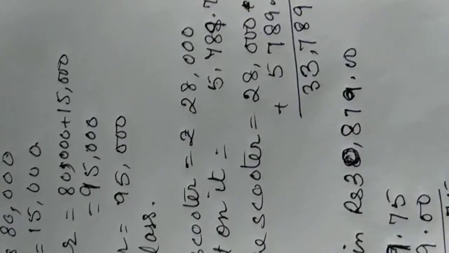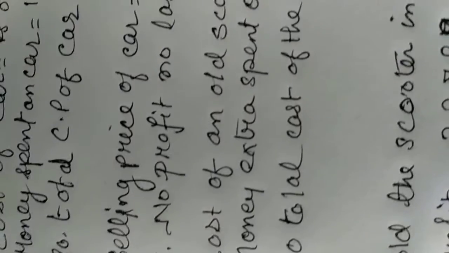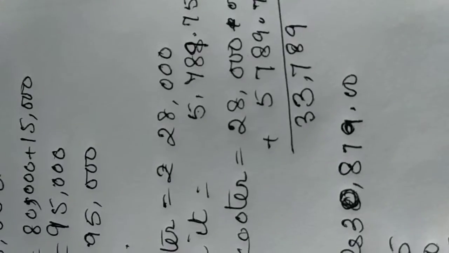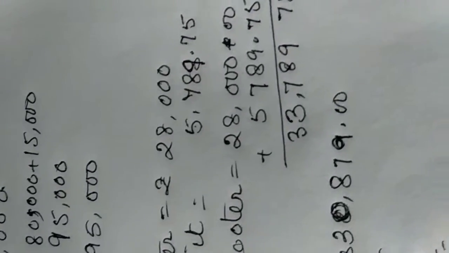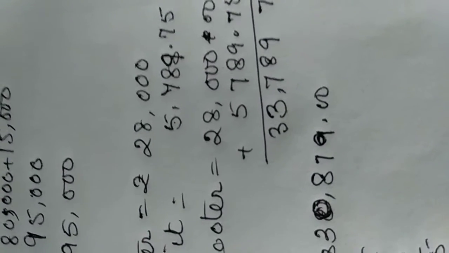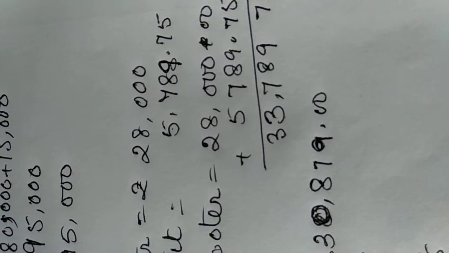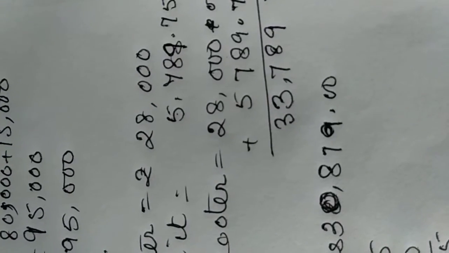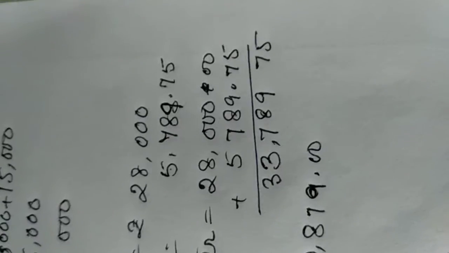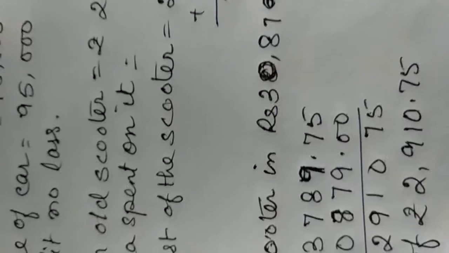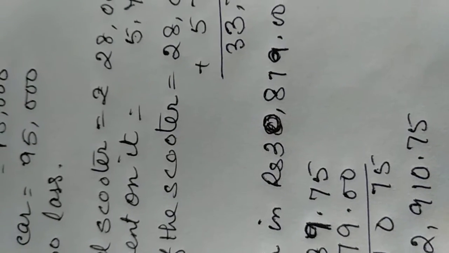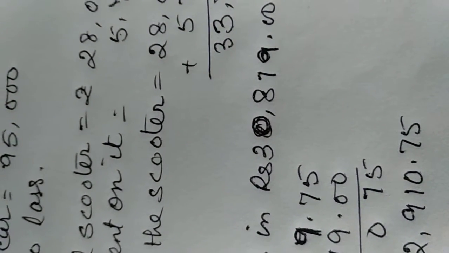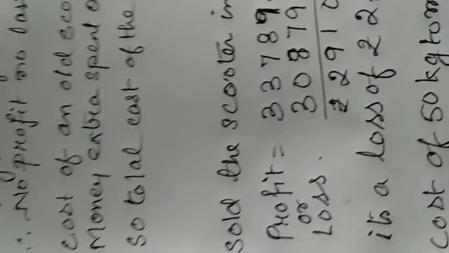The cost of an old scooter is 28,000. And the extra money he spent on it is 5,789.75 paisa. So the total cost of the scooter will be 33 rupees 789 and 75 paisa, because we will add the cost price and the money spent on it. Now he sold the scooter for 30,879 rupees. So what is his profit? Did he make profit or loss?